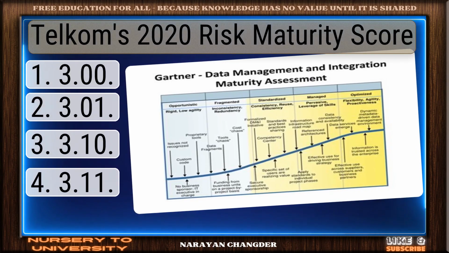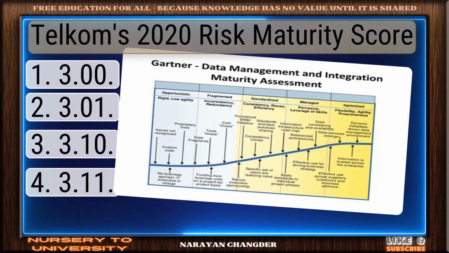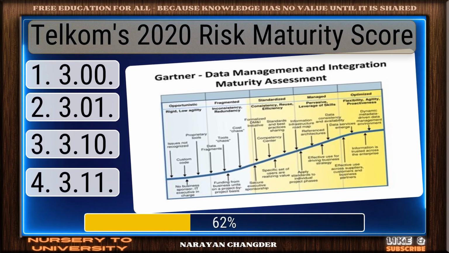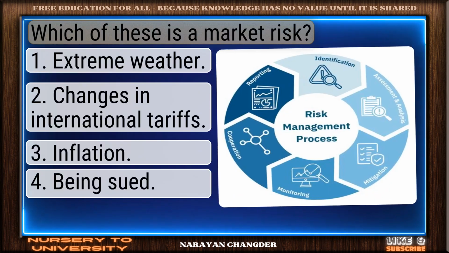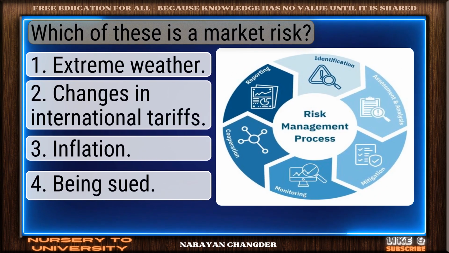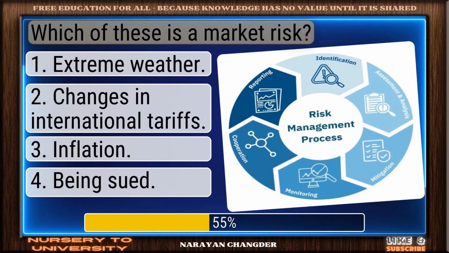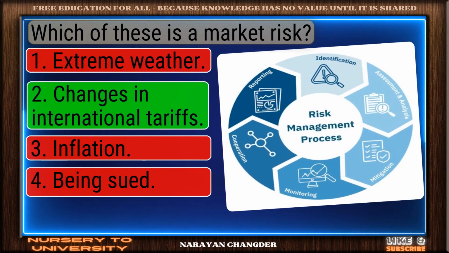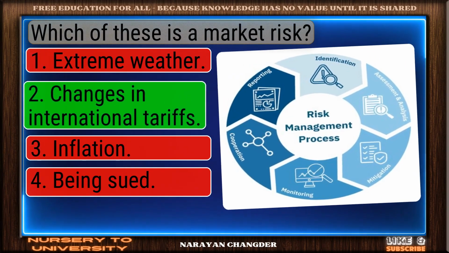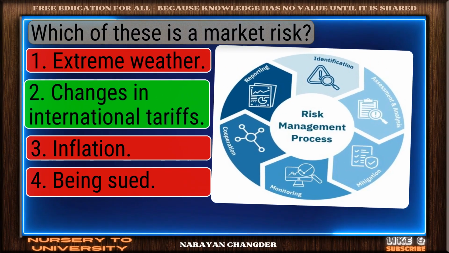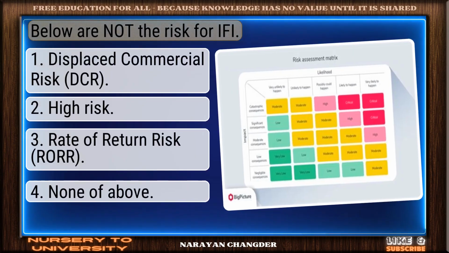Question number 41. Telkom's 2020 risk maturity score. Solid response. 3 point is a valid choice. Question number 42. Which of these is a market risk? Nice selection. Changes in international tariffs is the correct and valid answer. Question number 43. Below are not the risk-free fi.